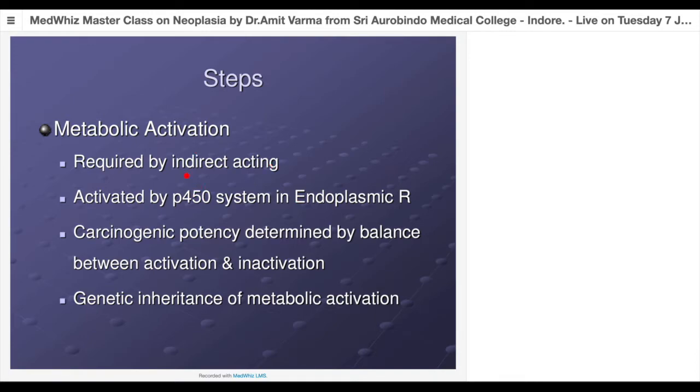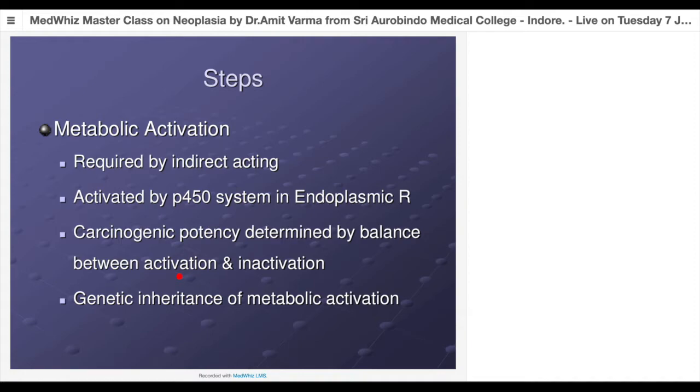The steps are like, as I said, if a metabolic activation is required for a chemical, it is activated by the P450 system in our endoplasmic reticulum. And carcinogenic potency will be determined by the balance between activation and inactivation. Say the half-life of some metabolite is very short. For example, some chemical is getting metabolized and the half-life is just 5 minutes, and it gets detoxified or excreted from the body.